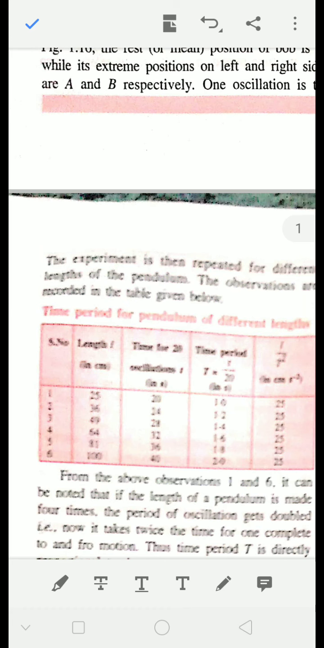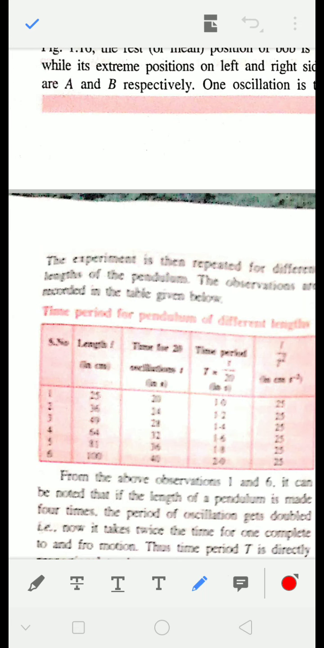Okay, so when the length of the pendulum is, suppose, 25 centimeter, the time taken for 20 oscillations is 20 seconds. Therefore, the time taken for one oscillation is 20 by 20, that is 1 second. Okay. So this is the length of the pendulum, this is the time taken for 20 oscillations, and this is the time taken for one oscillation. And here they are doing L by T square.